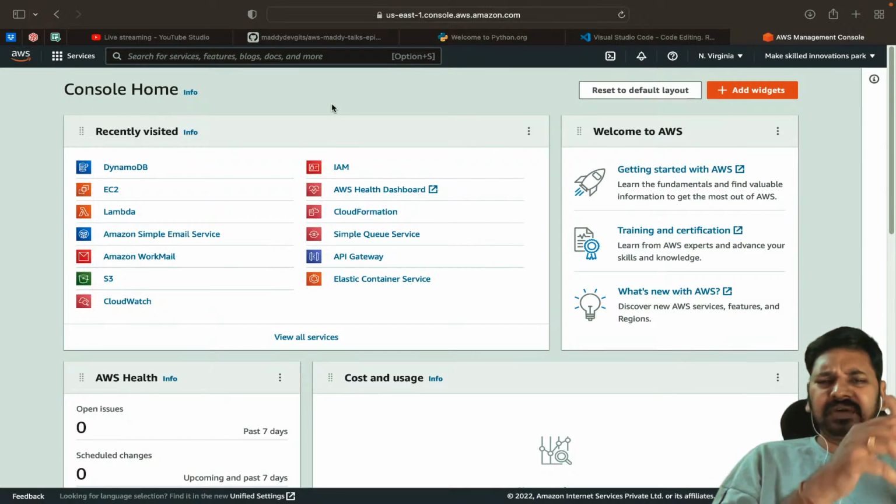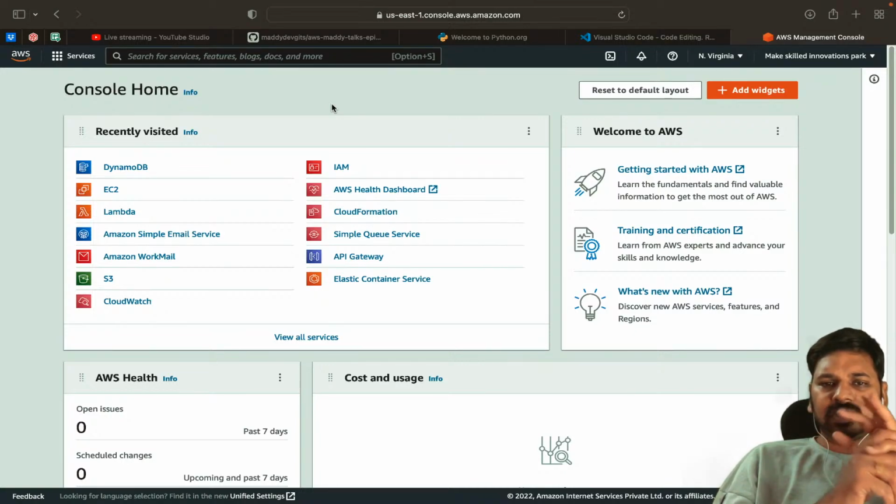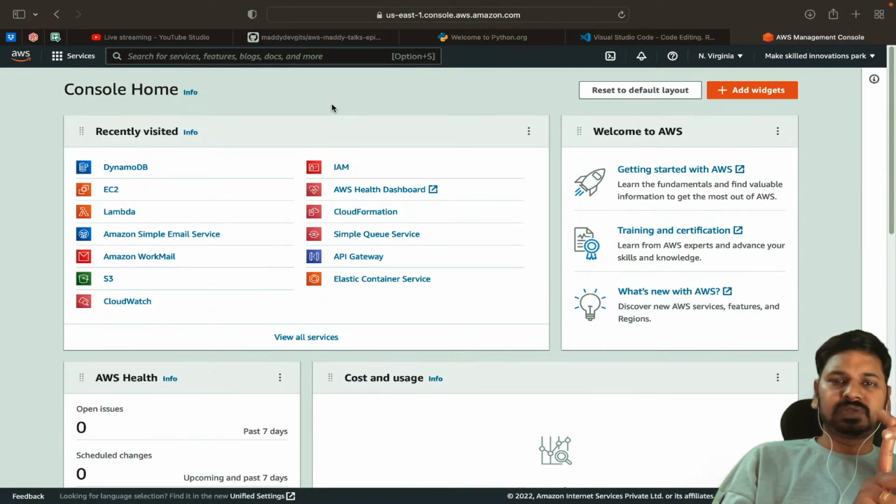You can pause the video, create an account if you don't have it, and come back. Okay, so there are three prerequisites here. One is Python, the second one is VS Code, and the third one is the AWS management console. So you need these three. Make sure that you have an account in AWS, make sure that you download and install VS Code, and also make sure that you download and install Python as well.